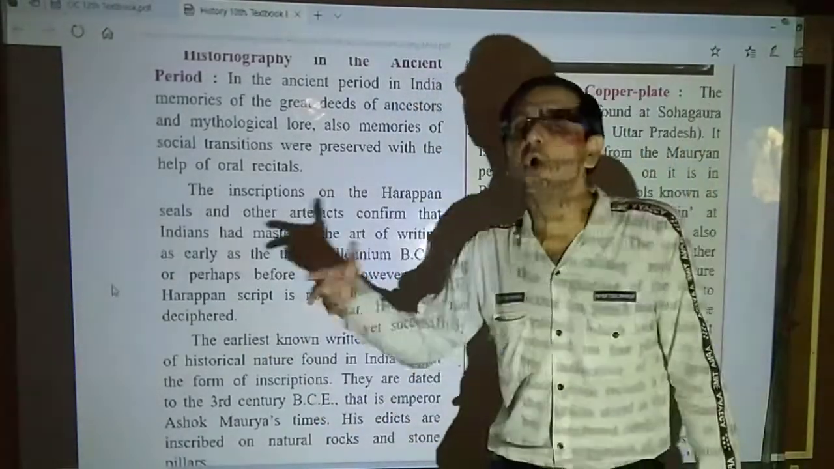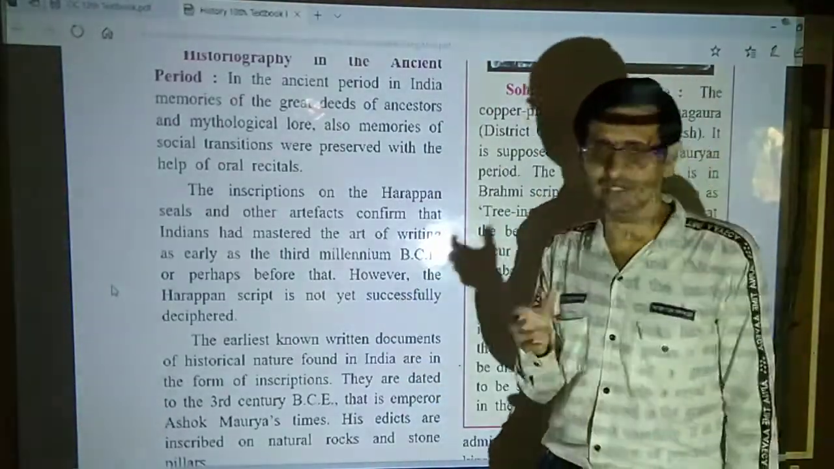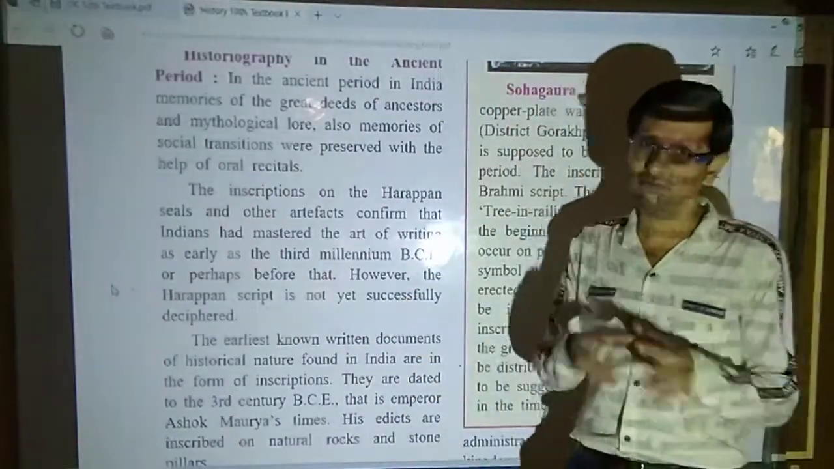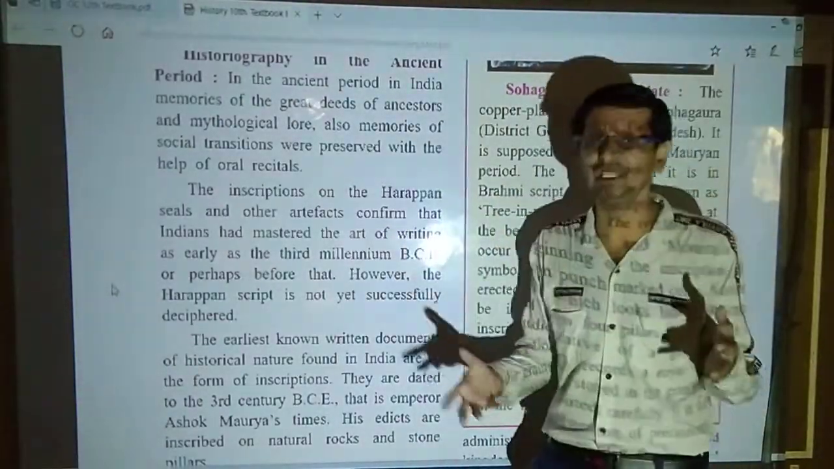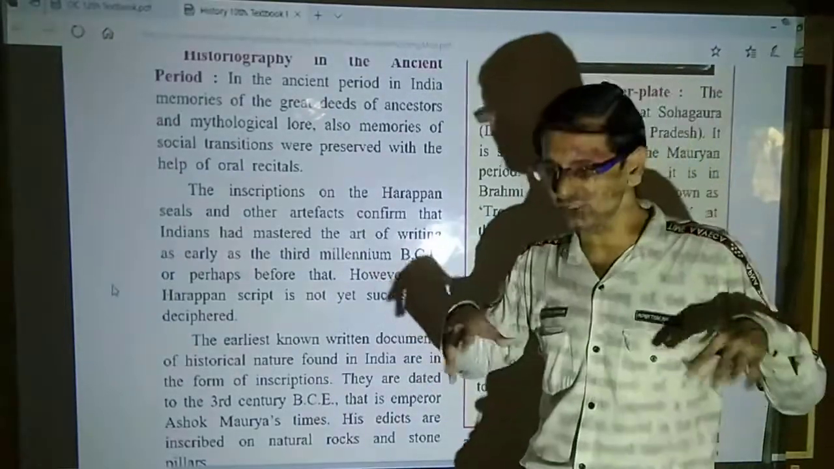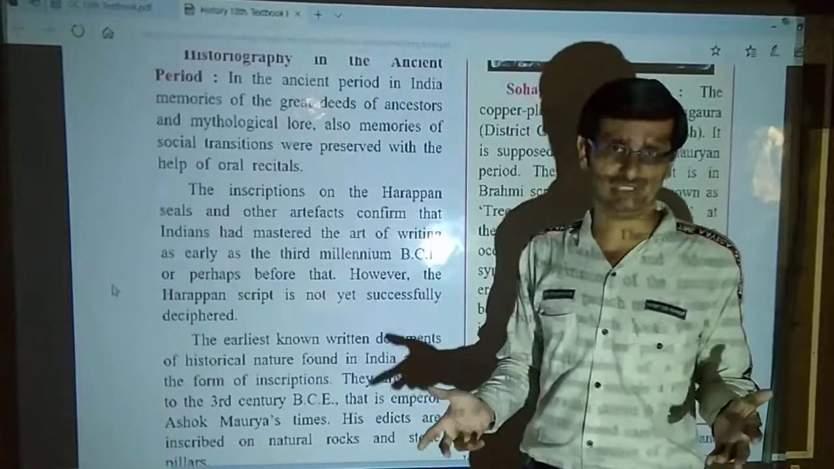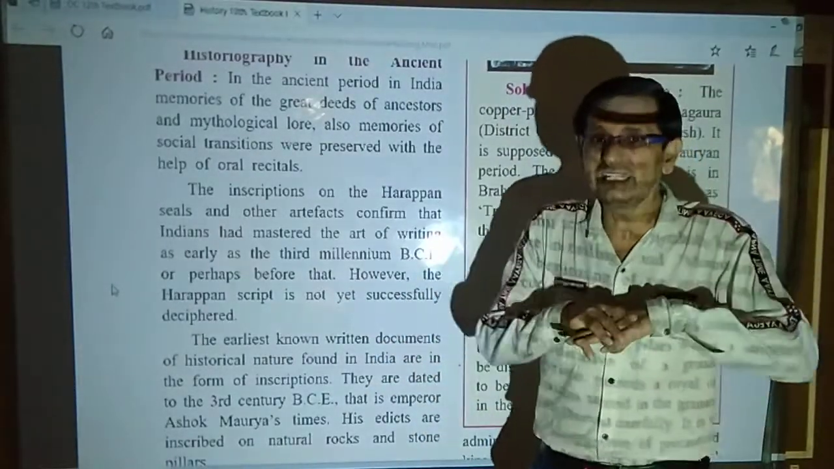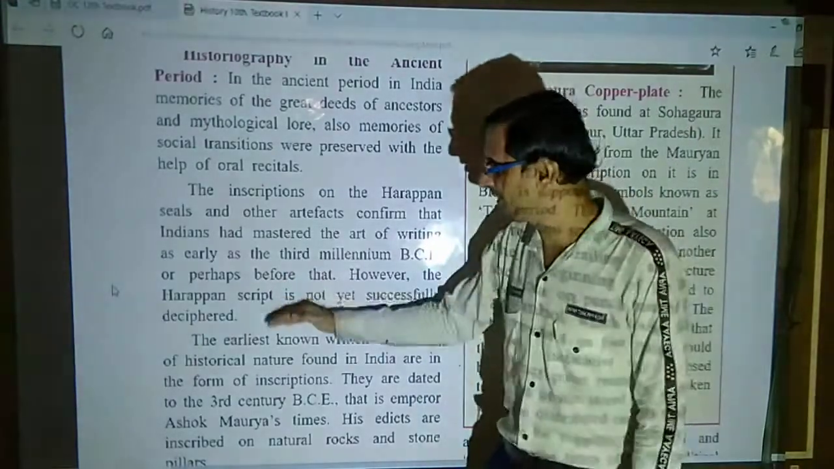Deciphered means decoded. Decoded means translated. You cannot understand whatever is written on the seals or points or copper plates or anything you found, whatever is inscribed or engraved on it. Then we cannot decode it, we cannot decipher it, we cannot understand it, we cannot translate it into day-to-day languages. We cannot get the meaning out of it, even if it is beautiful. So, these are the things.